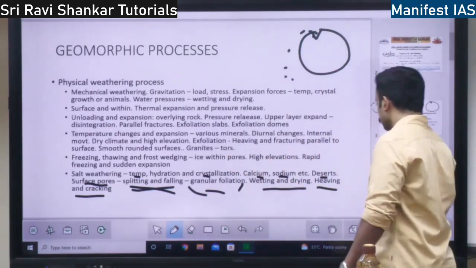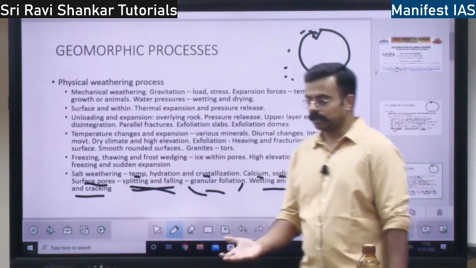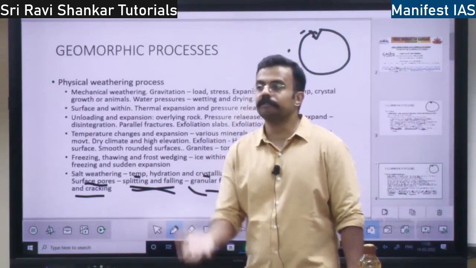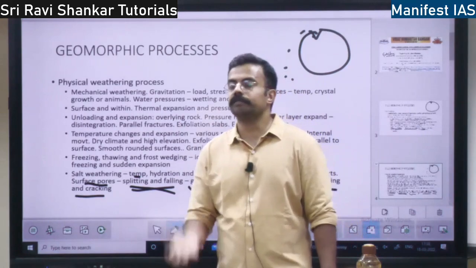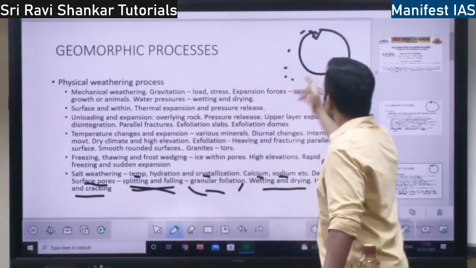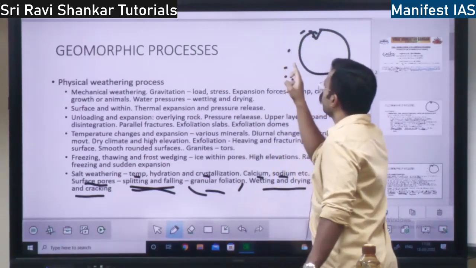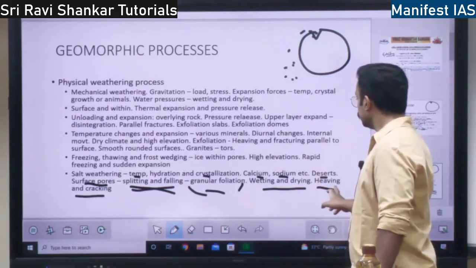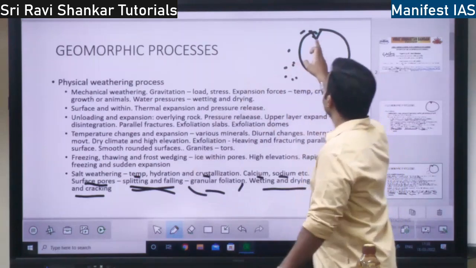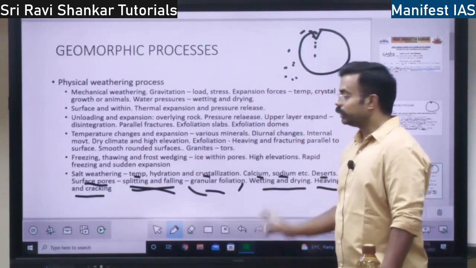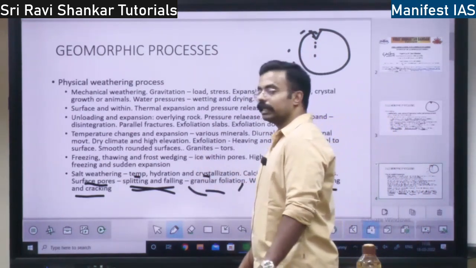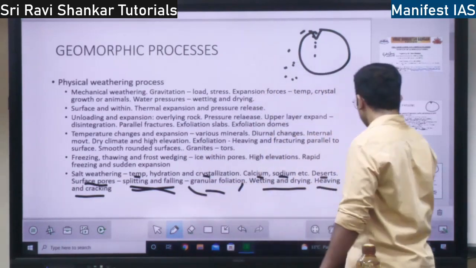Heaving generally means the lifting of something. If you lift something, it is called heaving. So here these small rock fragments will cut open and fall. That is one thing. The second one is cracking. The rocks will get cracked. So these are the processes under salt weathering, also called heaving and cracking.